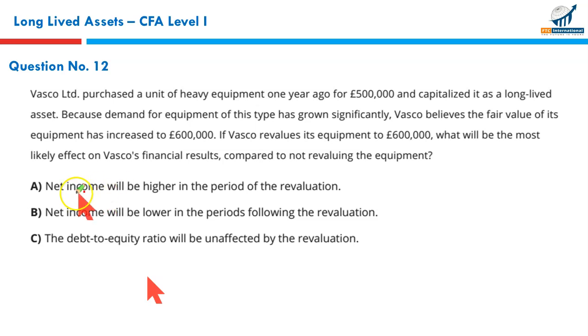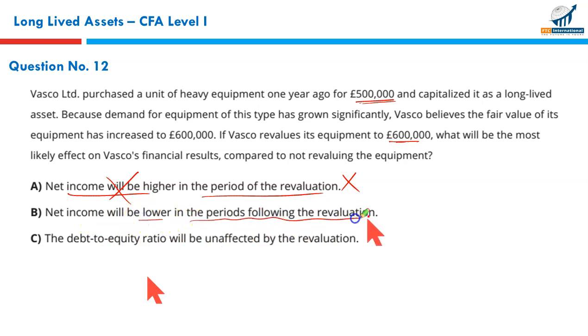First case, net income will be higher in the period of revaluation. First of all, revaluation surplus is not income. So how can your net income be higher? This is the first revaluation. It's not the subsequent revaluation that might result in some gain to be booked in the income statement. It's the first revaluation, can't be considered as income. This is wrong.